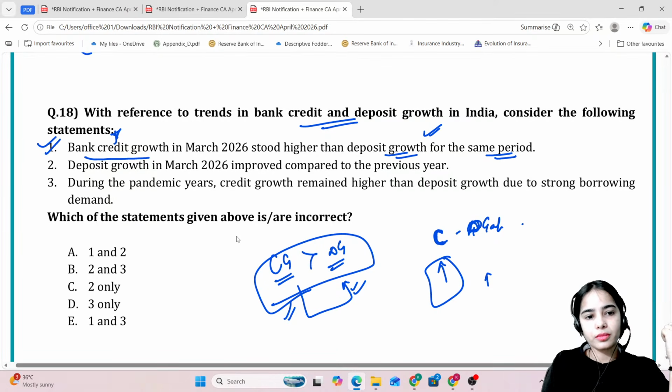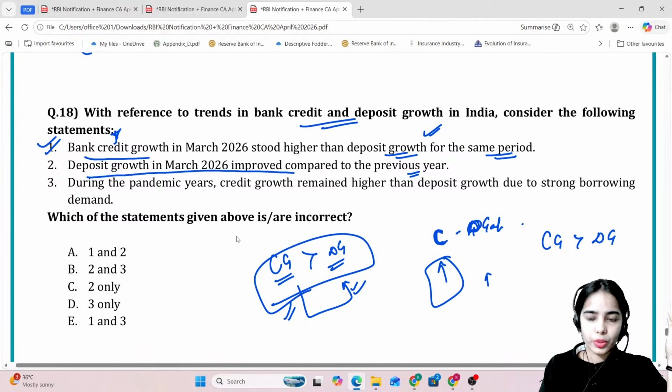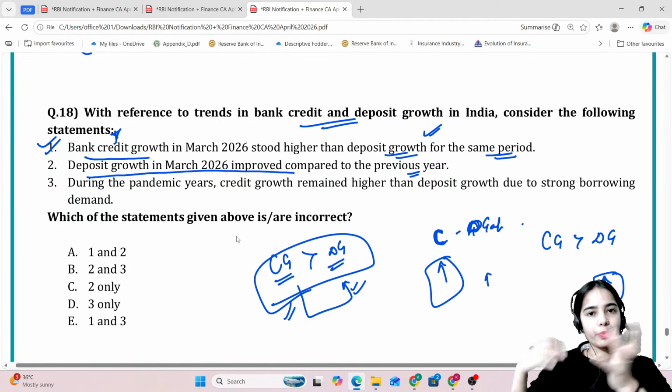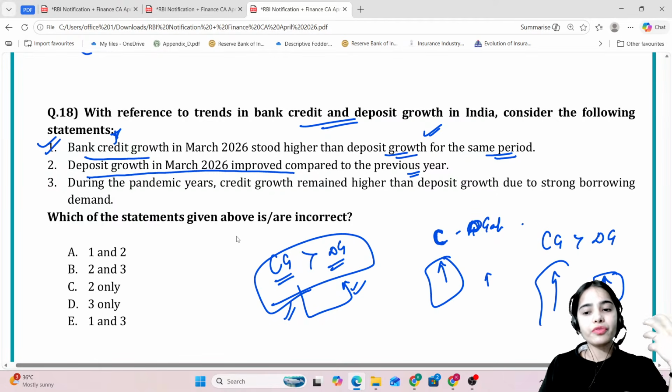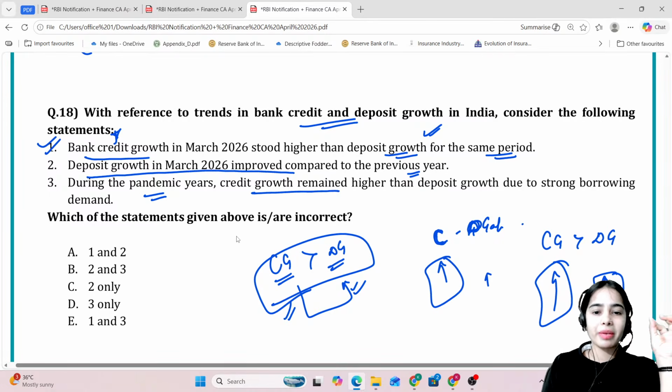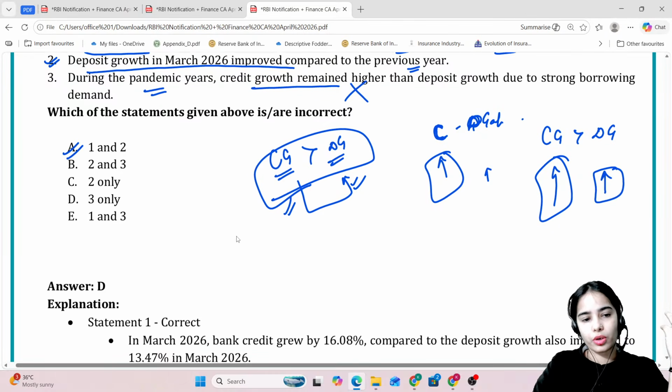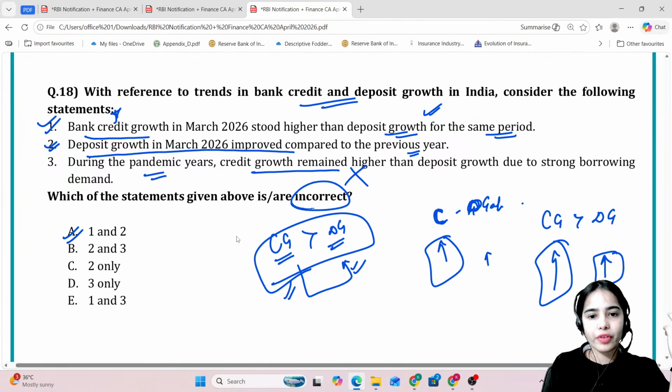Deposit growth has improved from the last year. That is also correct. The deposit has grown faster than the previous year, but the credit growth is even faster than the previous year. During the pandemic years, the credit growth remained higher. No. So 1 and 2 are correct. Third is wrong, and we have to find the incorrect statement. So incorrect is 3 only.